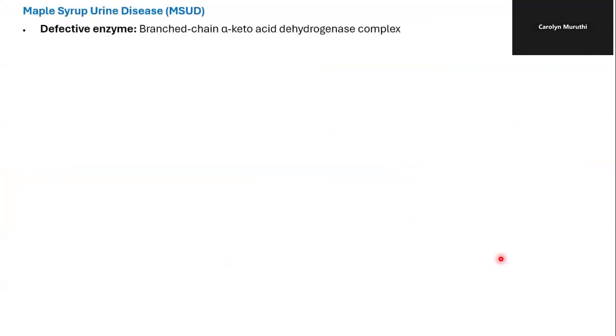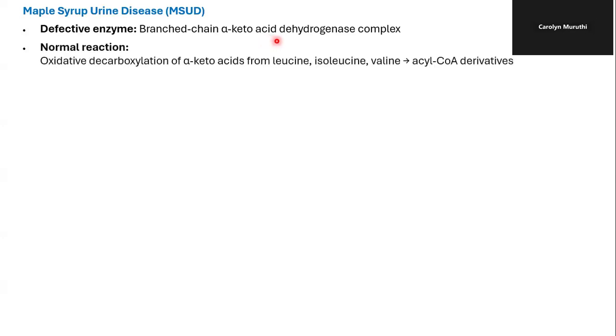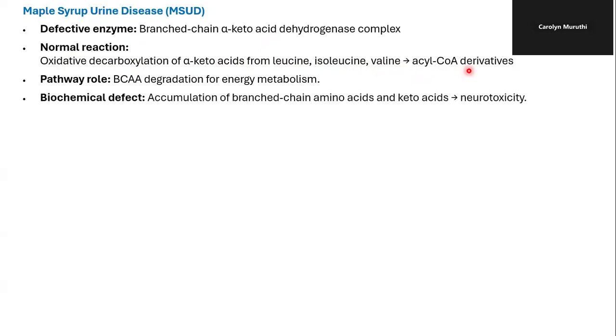We also have another disorder known as maple syrup urine disease, and this is a result of deficiency in the branched chain alpha ketoacid dehydrogenase complex. This enzyme is involved in oxidative decarboxylation of alpha ketoacids from leucine, isoleucine, and valine, which are converted to acyl-CoA derivatives. And this will result in accumulation of branched chain amino acids and also keto acids, which are neurotoxic.